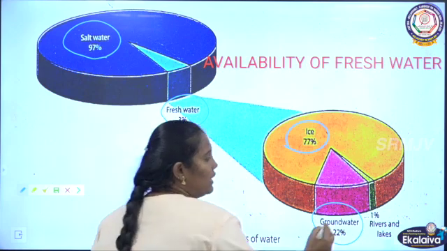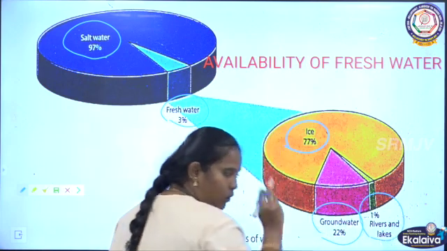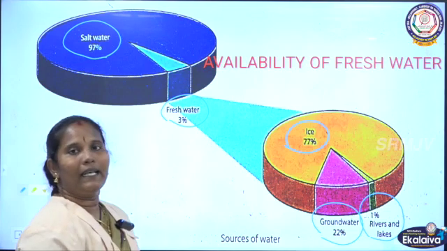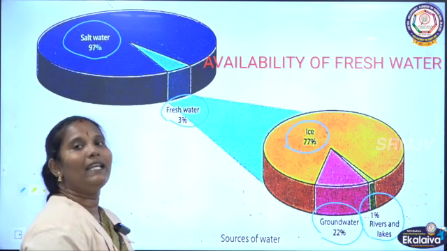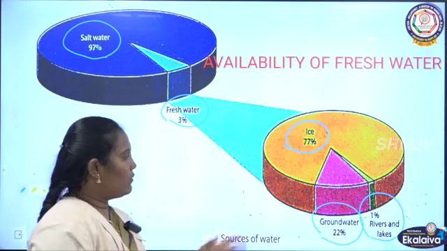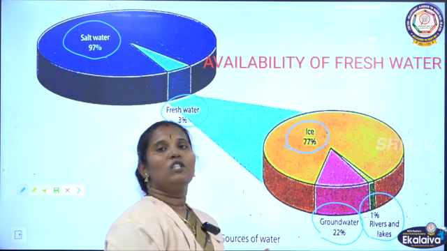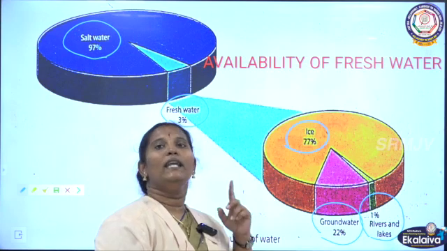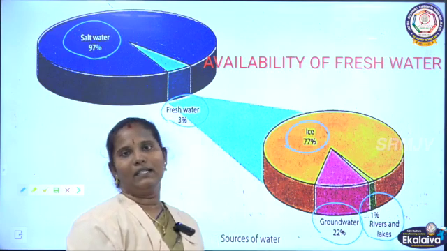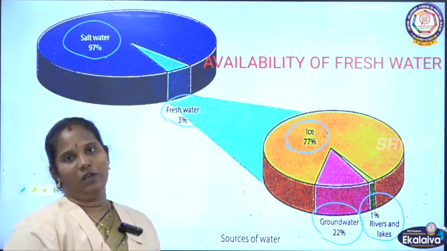Okay, so the remaining 1% of water only we can get directly. That is the only readily available water, in the form of rivers, lakes and rainfall. So how much water can we get readily available? Only 1% of water is fresh and readily available water. Clear?